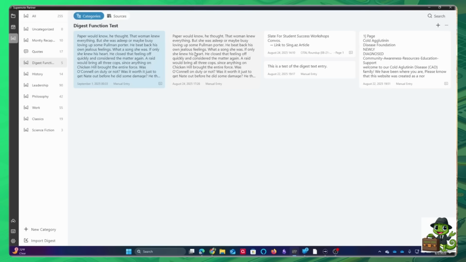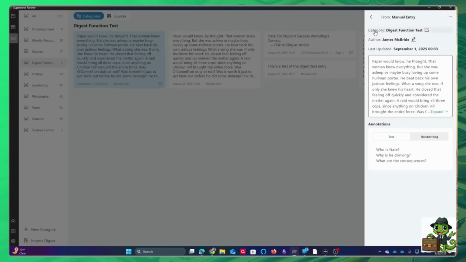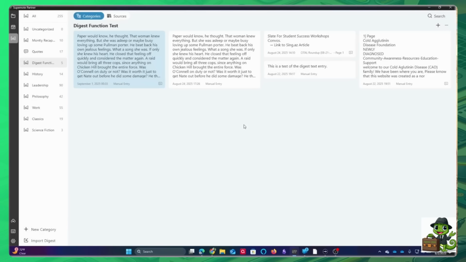Now, once you've got all of those things collected, instead of having to leaf back through the book or the larger PDF, and you can do that, and for context, you might at some point. But what's cool about it is now I can go back in and I can add. So I can add text right here. On the device, I can go in and I can handwrite more things. And that's just extremely powerful because it all lives with the digest entry.